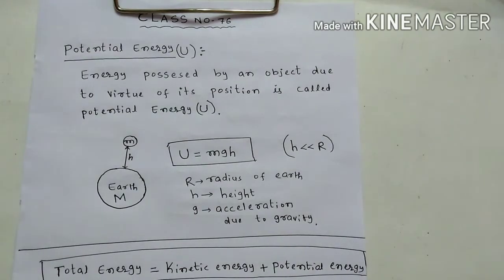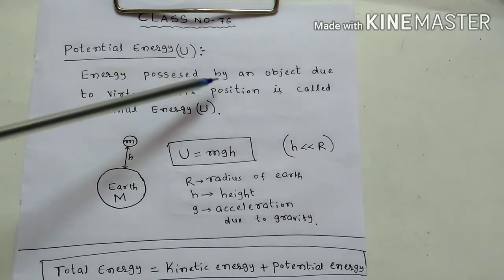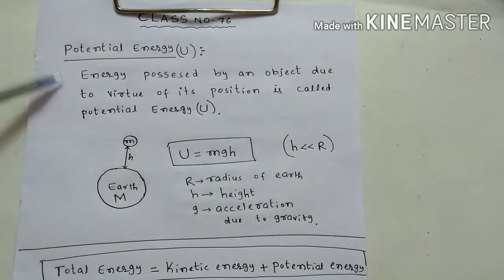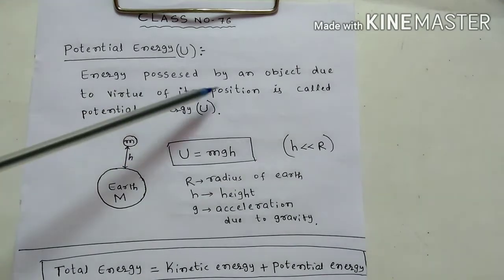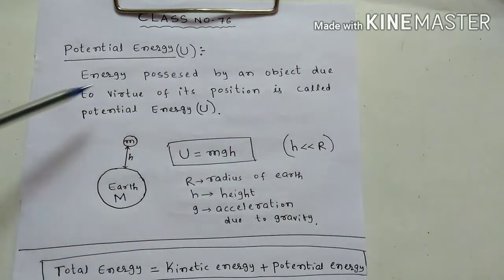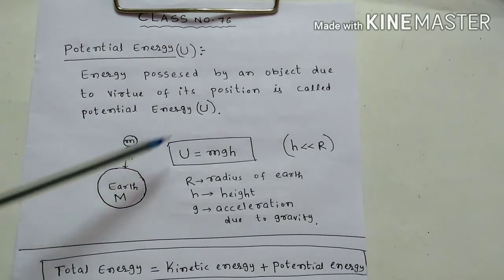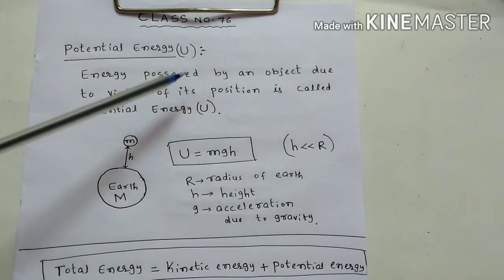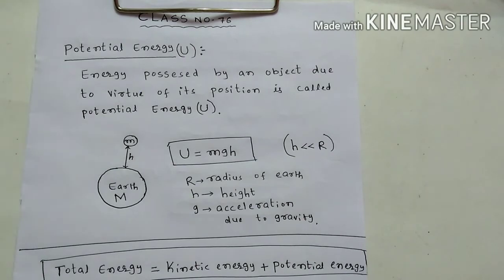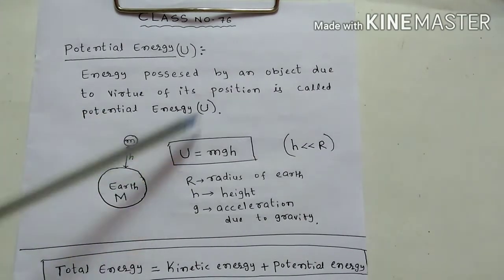This is class number 76. Potential energy: energy possessed by an object by virtue of its position is called potential energy. I am using the letter U for potential energy, and for kinetic energy I am using K.